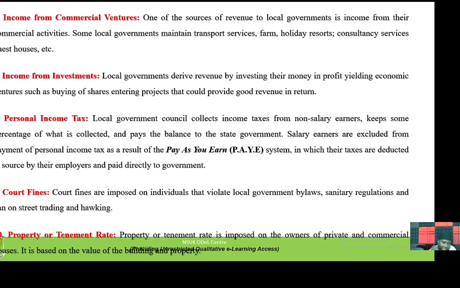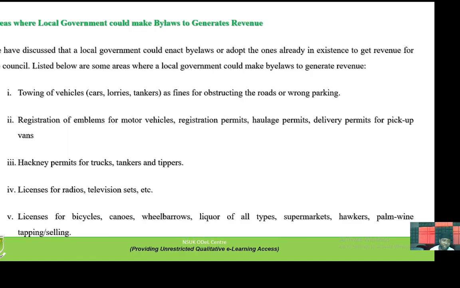Then we have property or tenement rate. Property or tenement rate is imposed on the owners of private and commercial houses. It is based on the value of the buildings and properties. Local government will impose tax on those properties, and it is expected to be paid to the account of the local government. This is also a way of generating revenue through the local government atmosphere.